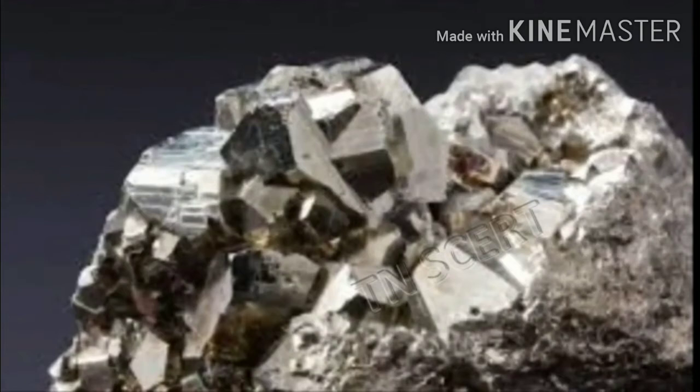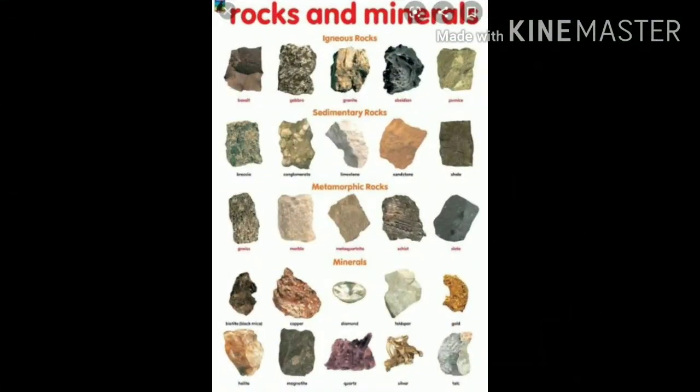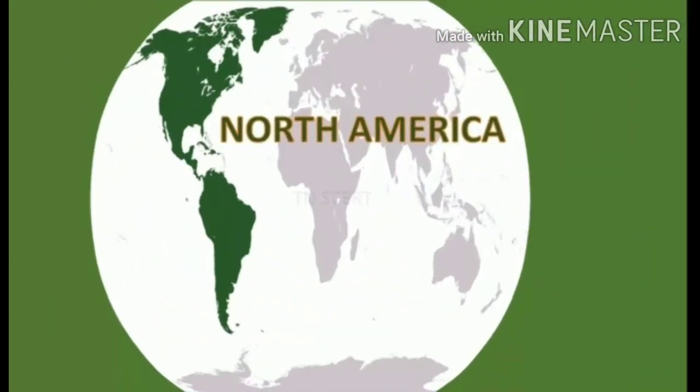North America is the leading producer of iron ore, petroleum, natural gas, copper, silver, sulfur, zinc, bauxite and manganese. Do you know the United States, Canada and Mexico are among the world's top oil producers. North America has plenty of resources needed for industrial development.